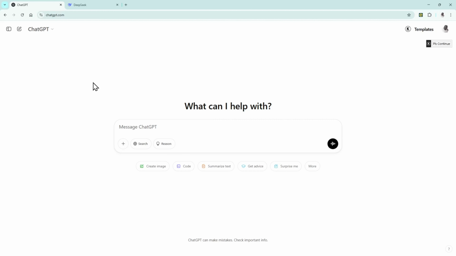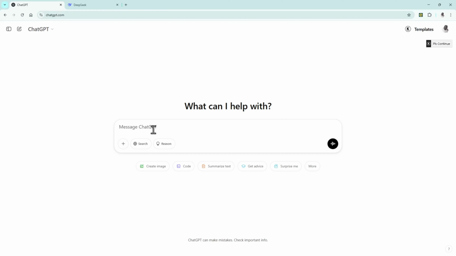So I'm going to be using ChatGPT for this demonstration today, and I'm going to show you a few things that you can do to make your life easier using this tool. Now, the first thing I'm going to do is show you how to write a professional email using ChatGPT. I'm going to write an email to a customer who hasn't paid their bill, but I don't want to sound too aggressive. I just want to give them a little prompt to tell them, could you please pay your bill? Let's see if I can get ChatGPT to do that for me.